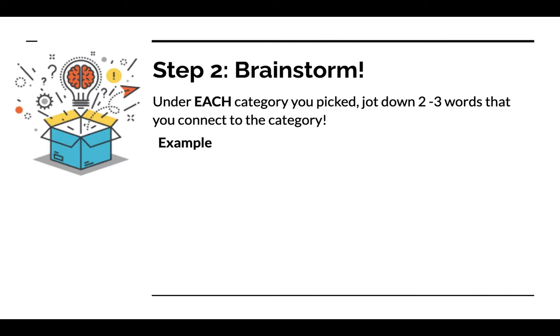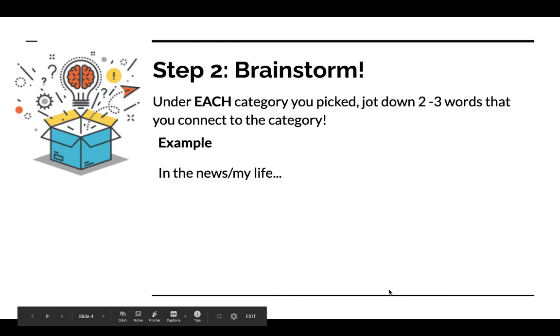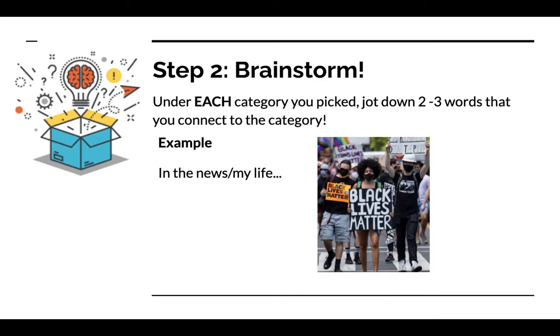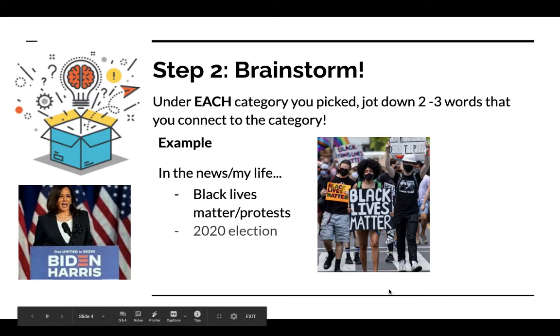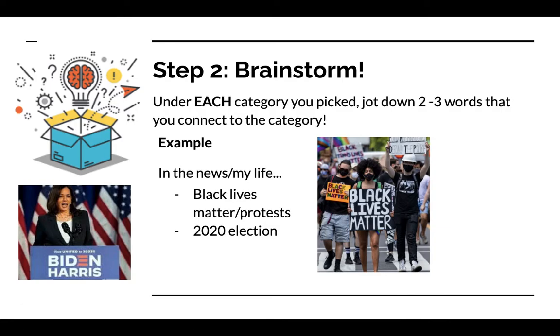So for example, I chose the category in the news in my life. And so I have been seeing in the news a lot of information about Black Lives Matter and protests. That could be a search term for looking for books that relate to that. I have seen a lot about the 2020 election. So I could maybe research Kamala Harris. Maybe there's a book about her. She is the vice presidential candidate this year for the Democratic Party.